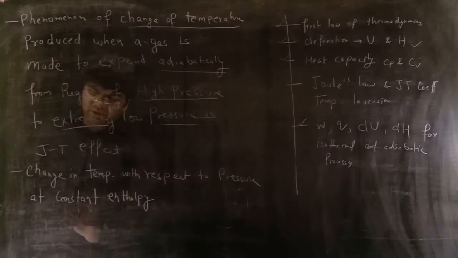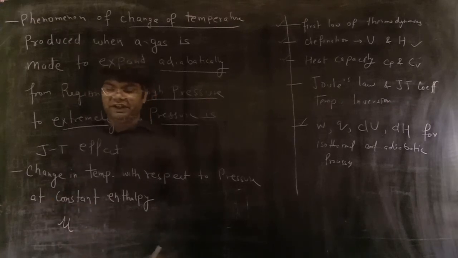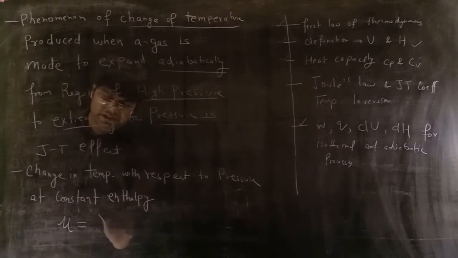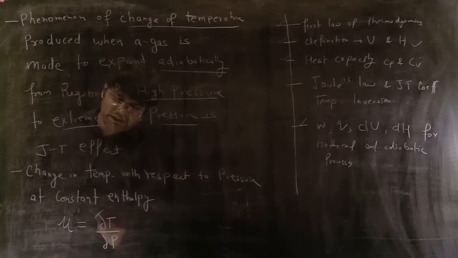In the mathematical form, the symbol mu for your Joule-Thomson coefficient is equal to change in temperature with respect to pressure at constant enthalpy.